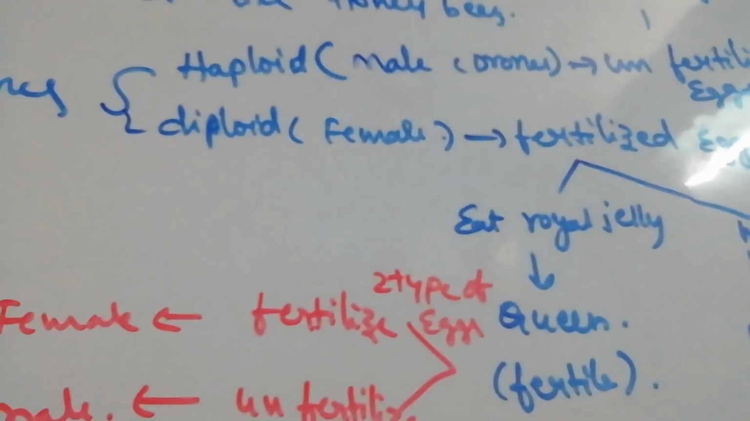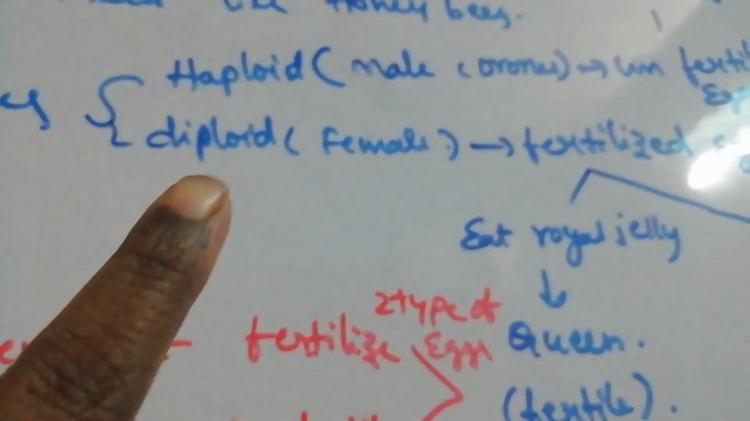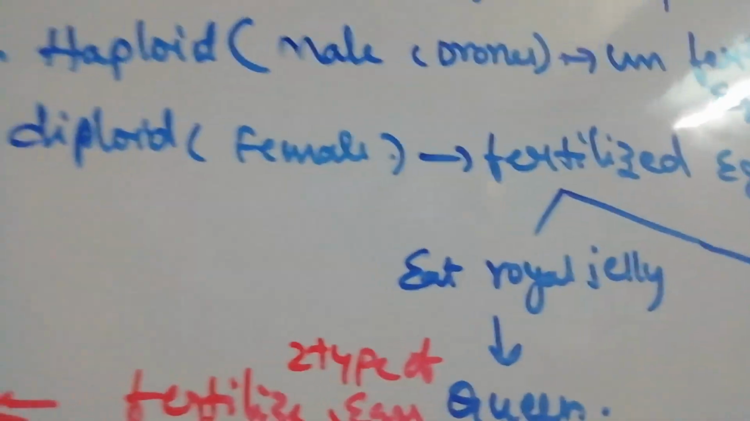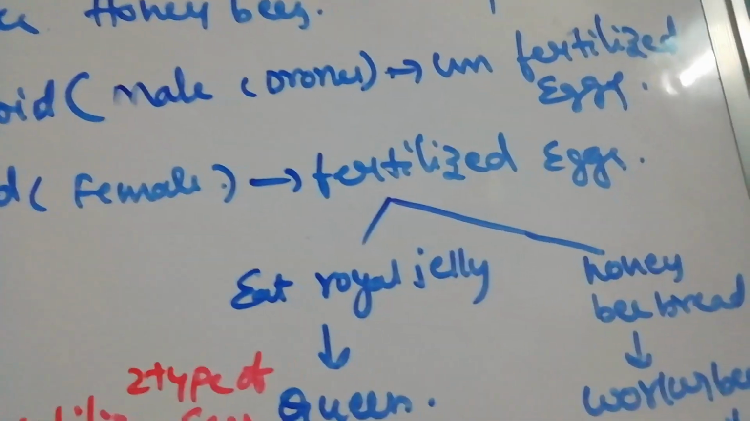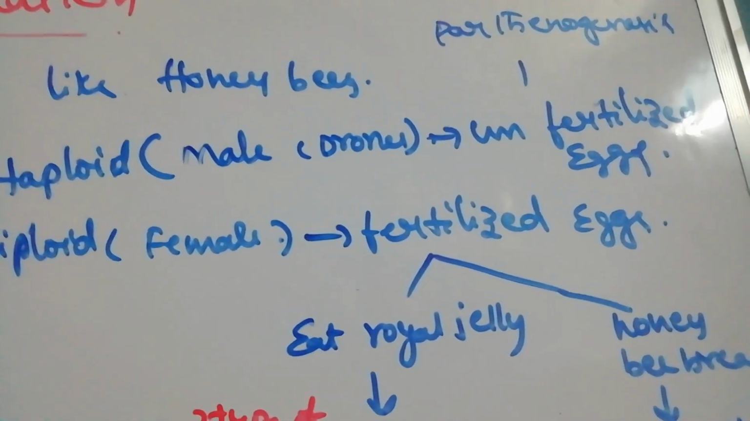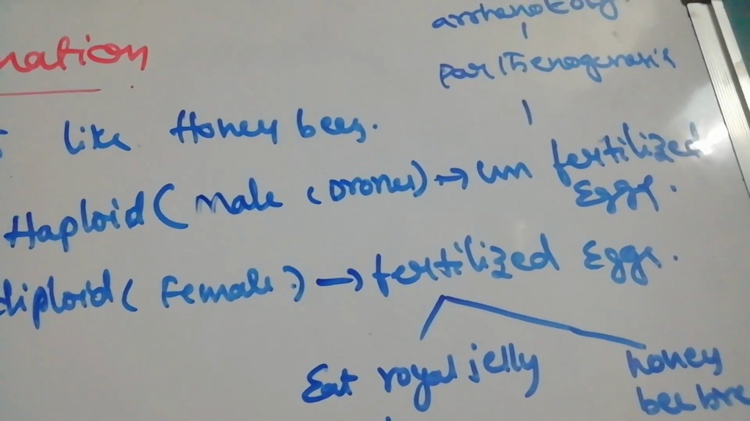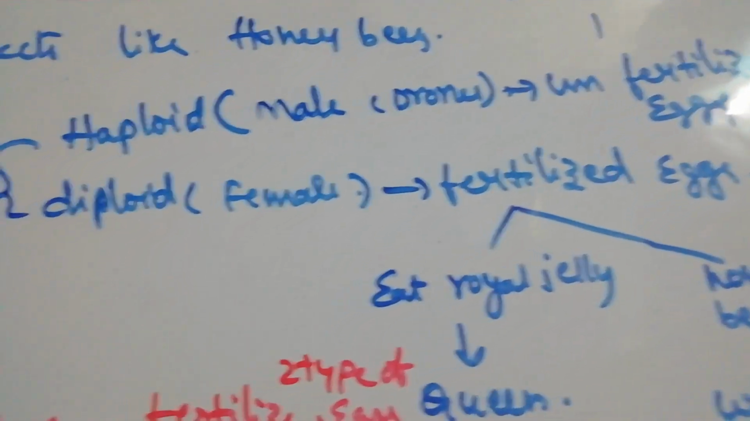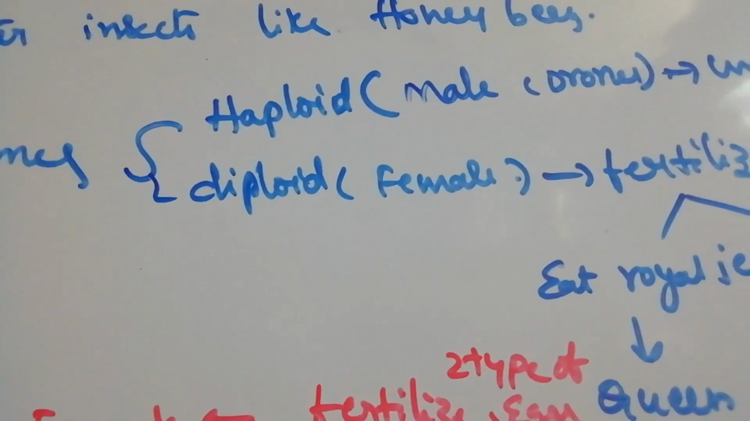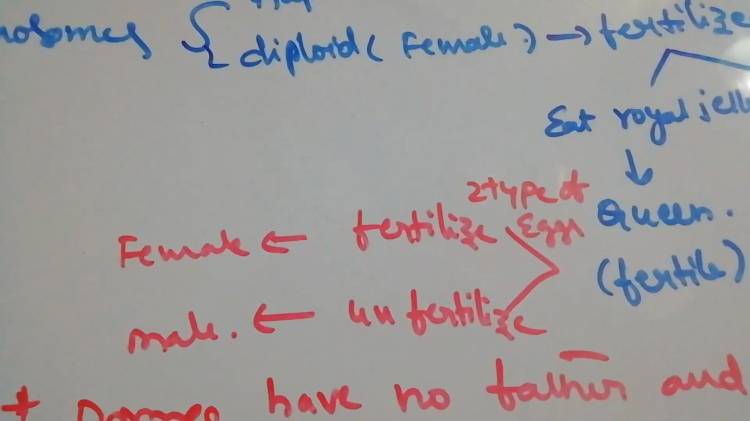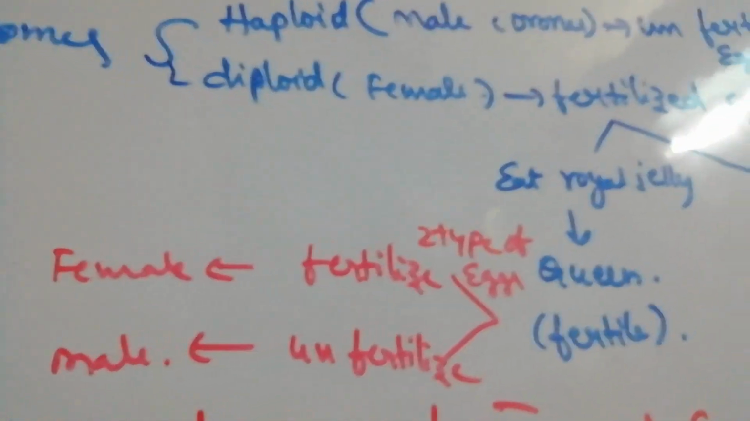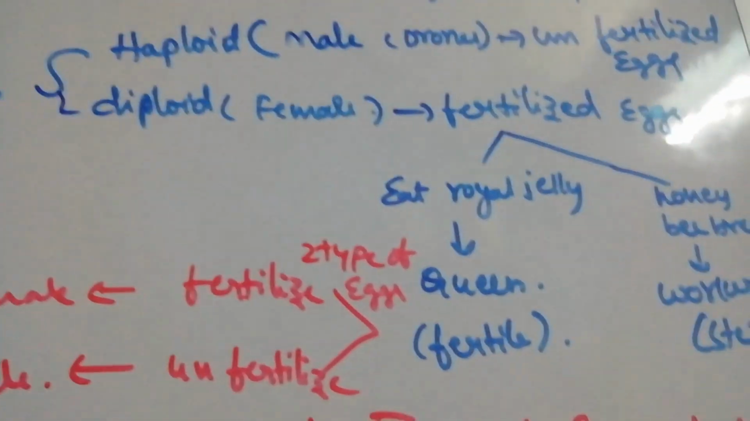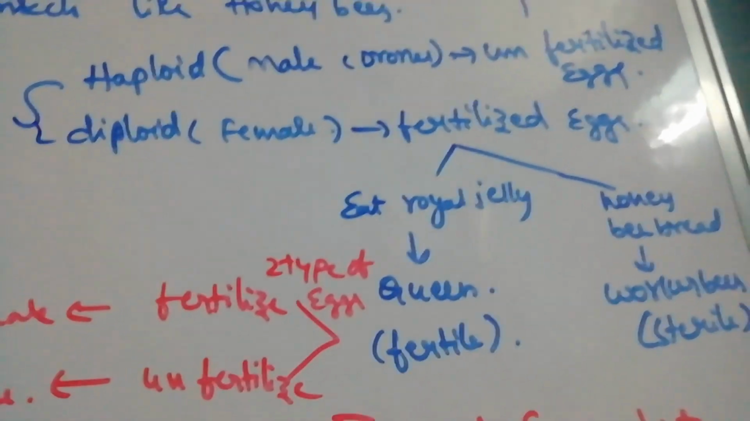If the number of chromosomes is haploid, haploid indicates the male. Males are the drones, which come from unfertilized eggs. This is also called parthenogenesis or arrhenotoky. So if haploid chromosomes are present, we call it a male. If diploid chromosomes are present, we call it a female. Male is haploid, female is diploid.